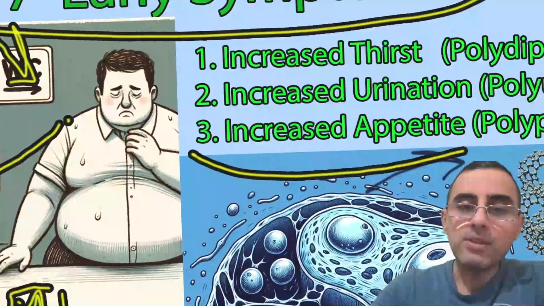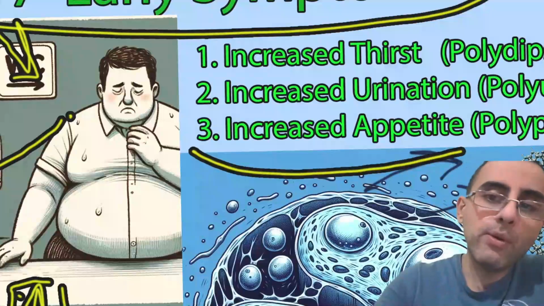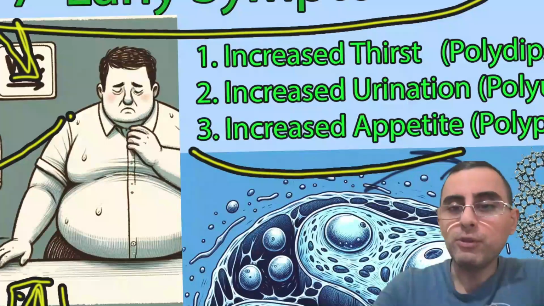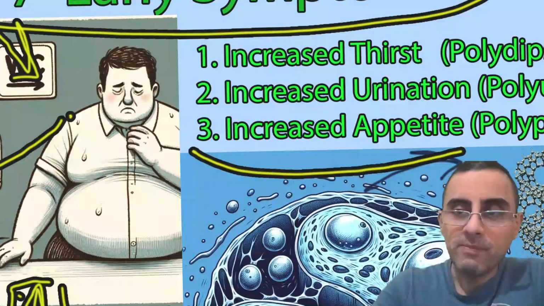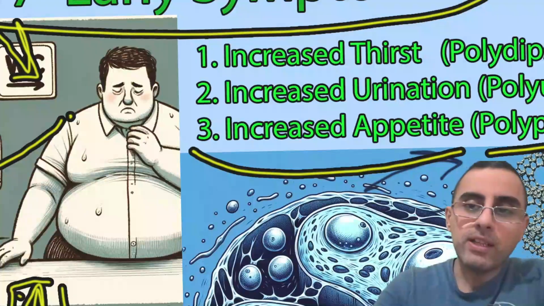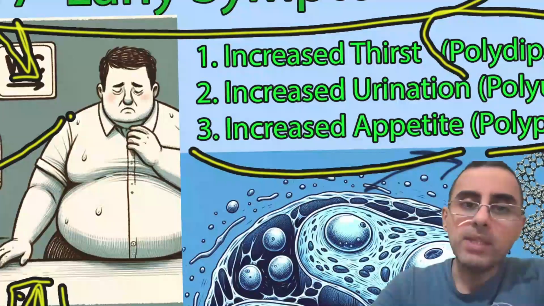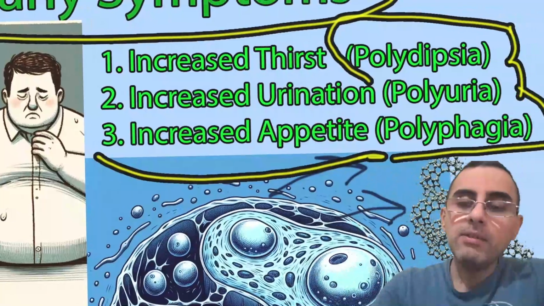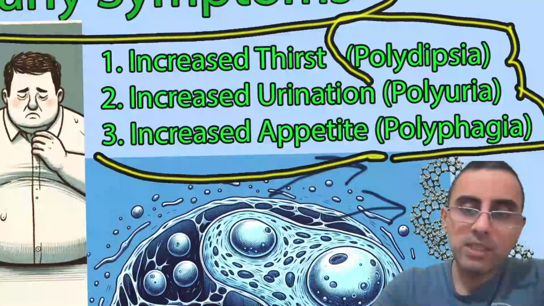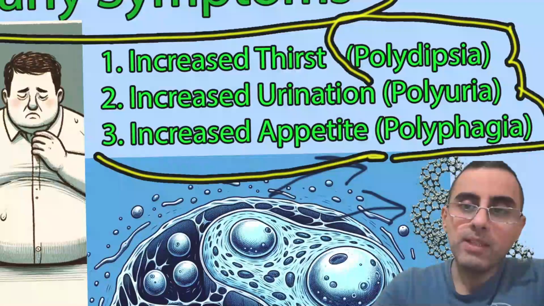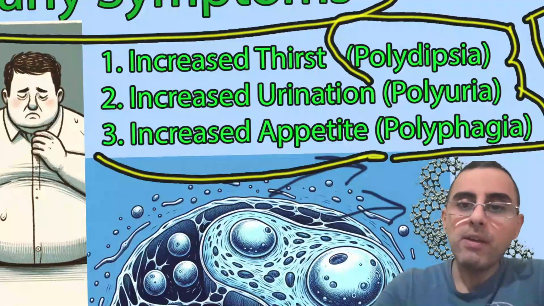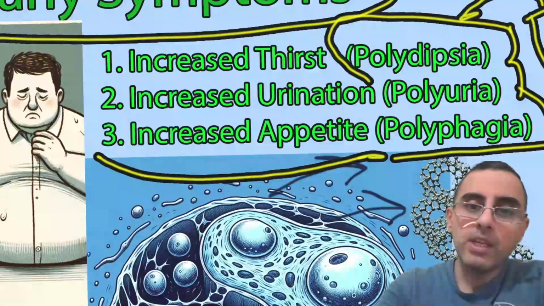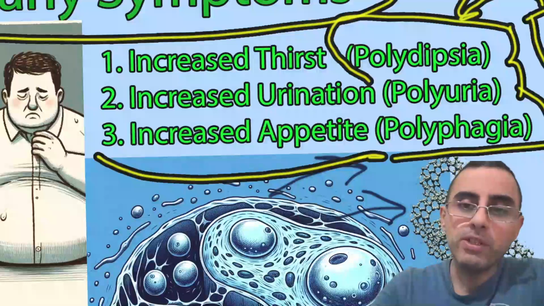And this triad is known as polydipsia, polyuria, and polyphagia. It's from classical Latin, and it means increased thirst, increased urination, increased appetite. In newly diagnosed patients of diabetes mellitus, 90% have the first two symptoms, polydipsia or polyuria.